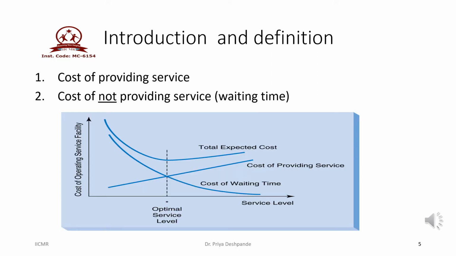The main objective of the study of queuing theory is to find the optimal cost of the customer who is waiting or standing in a queue to avail the service. So this graph in the figure shows the optimal point on the x-axis where the cost is minimum and the waiting time is also minimum. So this is the graphical representation of finding the optimal cost and time for the customer who is waiting in queue before getting the service.